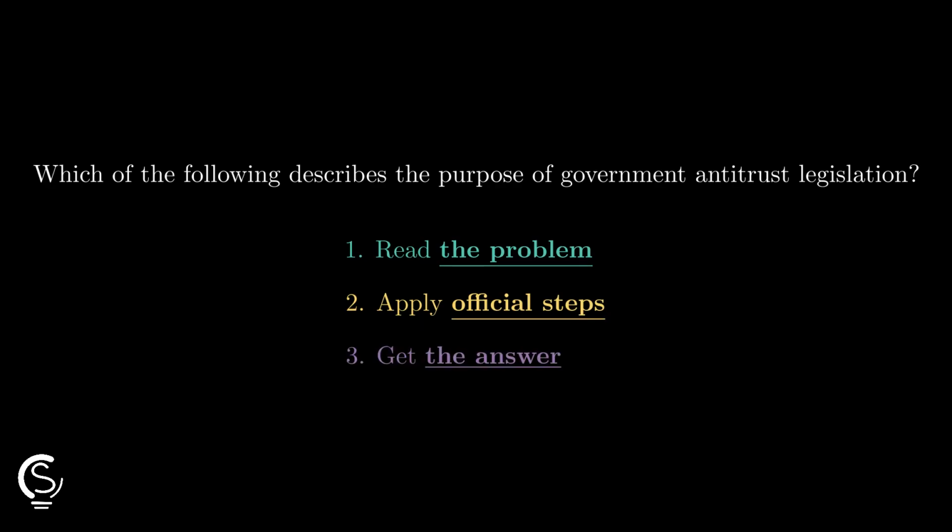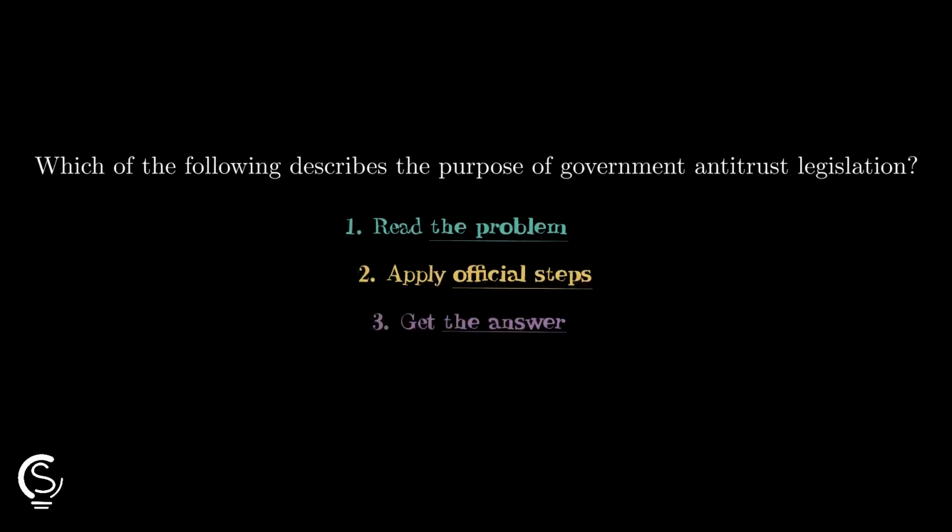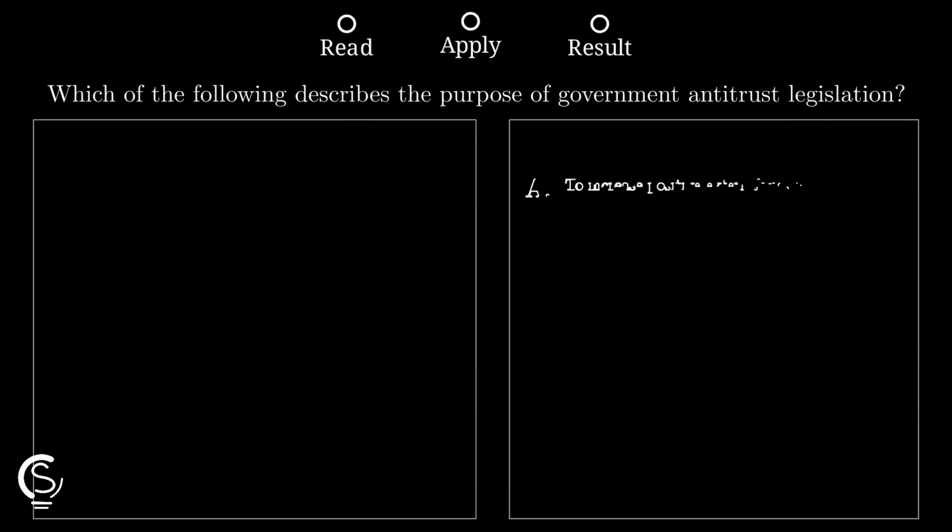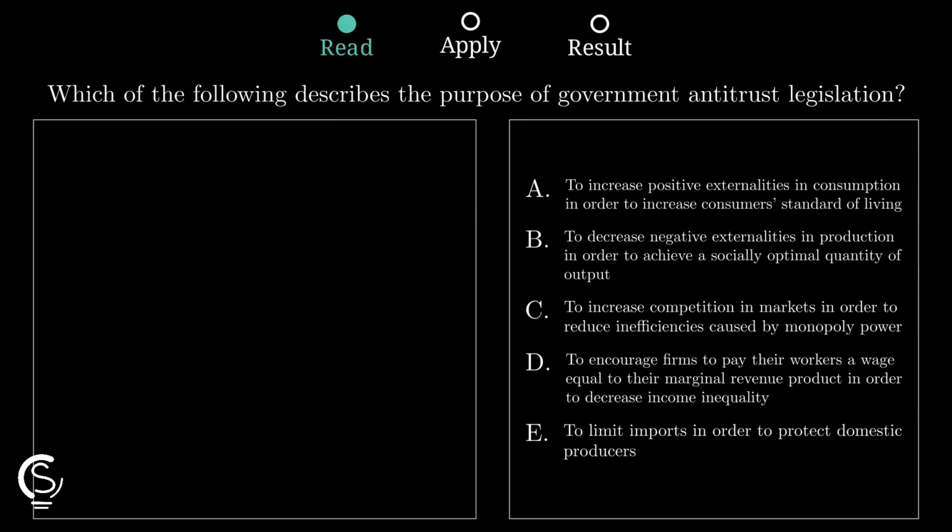Antitrust laws keep our economy healthy and fair. We will quickly break down how these specific government regulations work right now. First, we need to identify the primary goal of antitrust legislation. These laws are specifically designed to prevent unfair business practices and stop large companies from forming harmful restrictive monopolies.